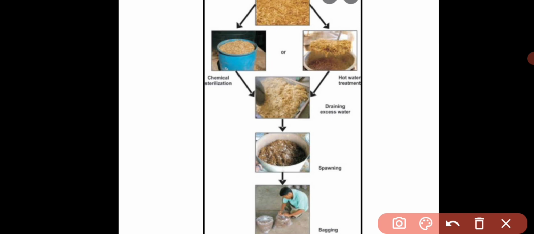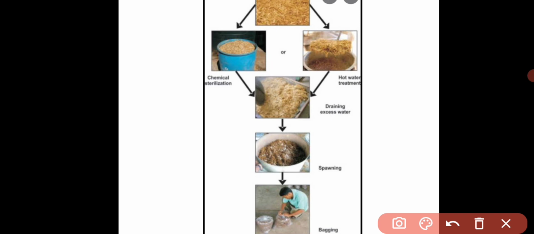Again you sprinkle some spawns, and then you place the substrate. Again spawn is sprinkled, and again the substrate is filled on the top. The spawns can be obtained from the pure culture of the fungus.